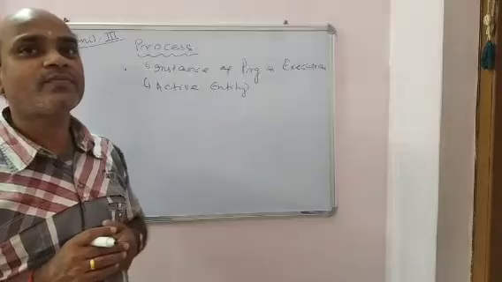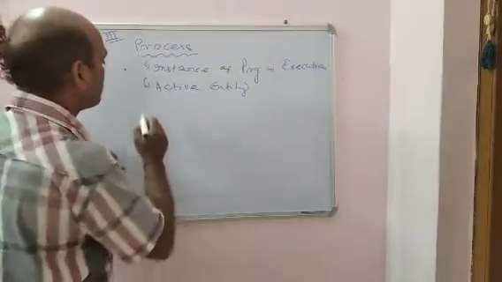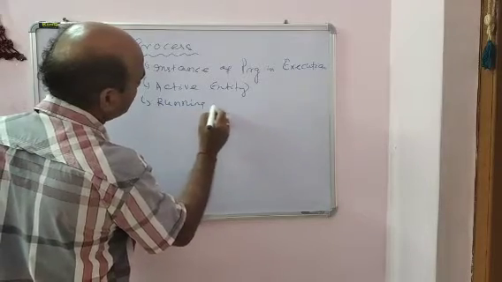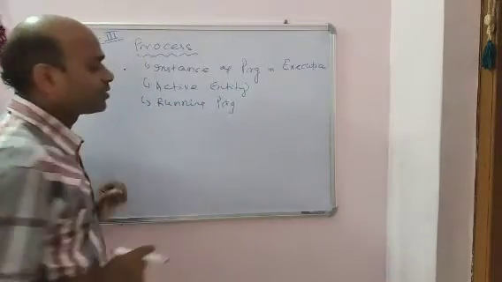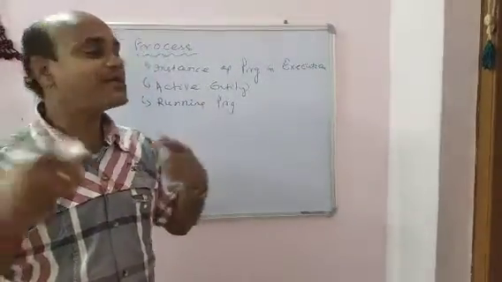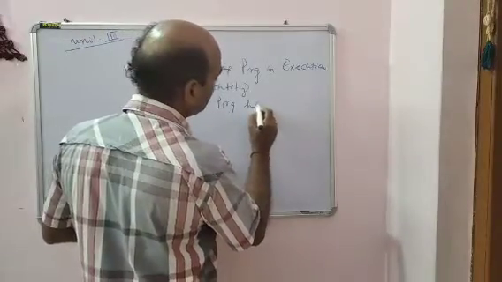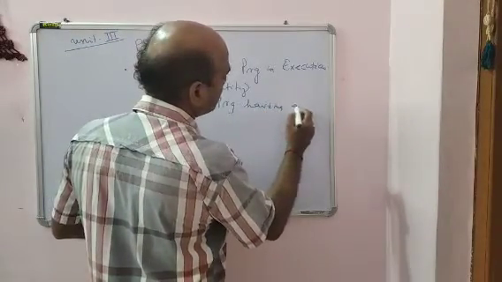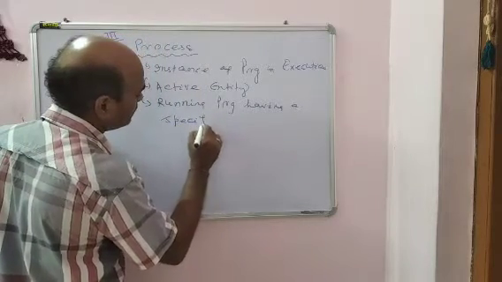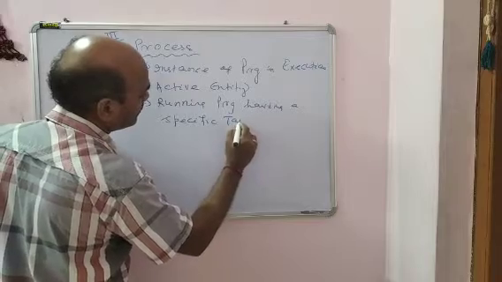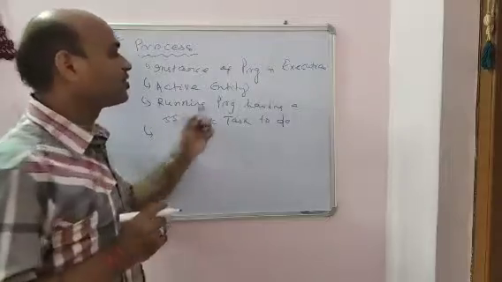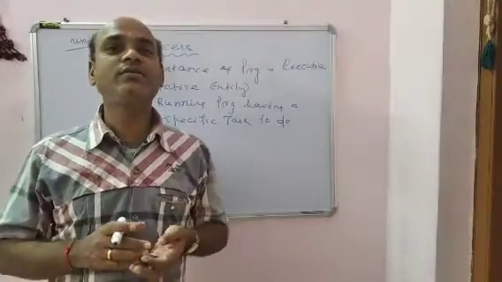So each process is a running program having a specific task to do.